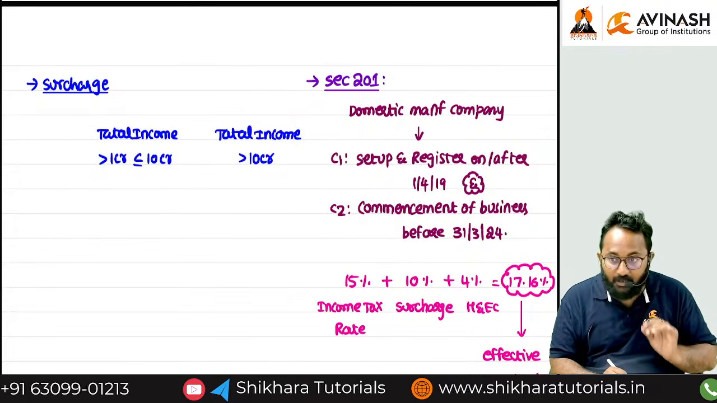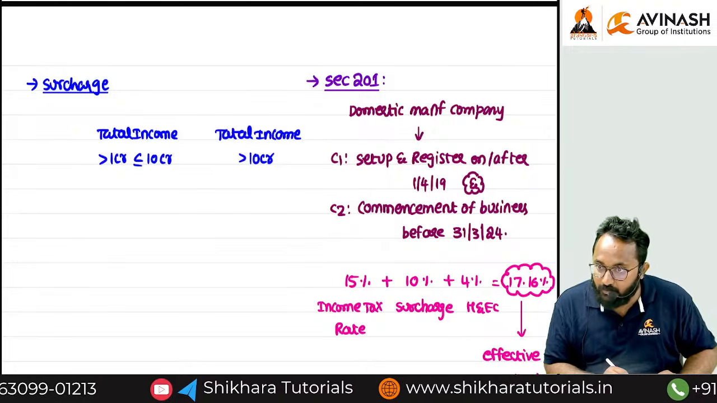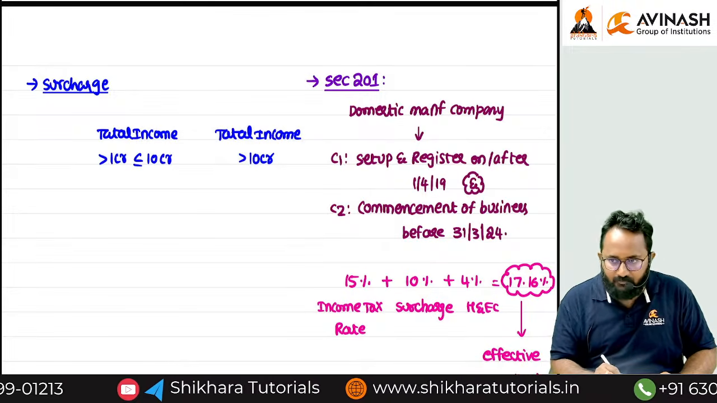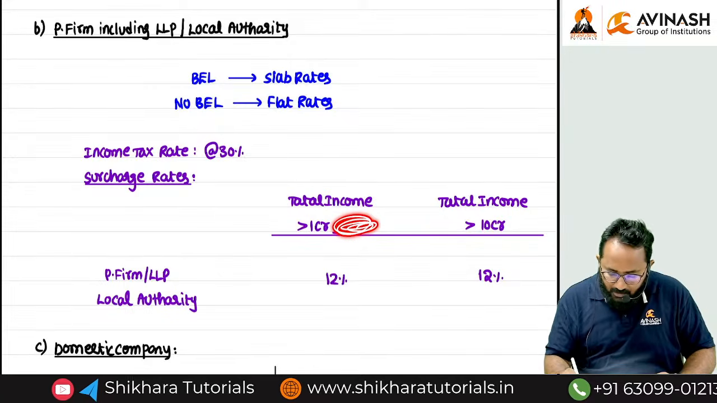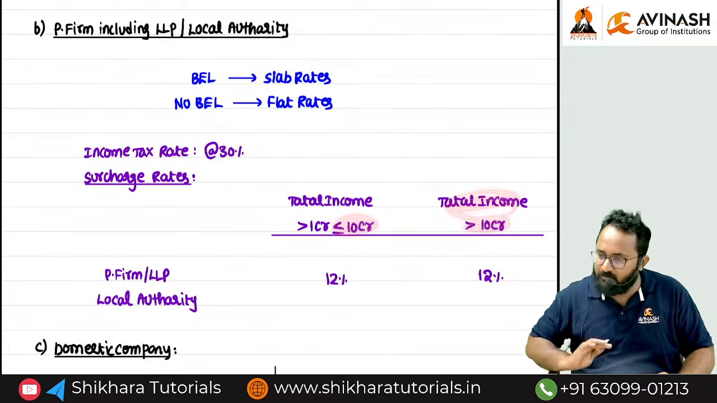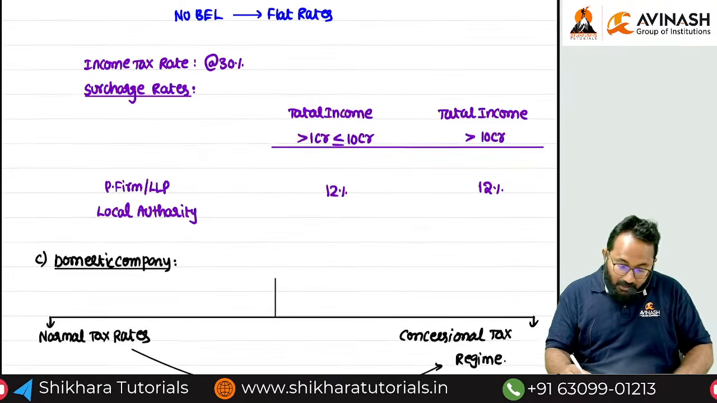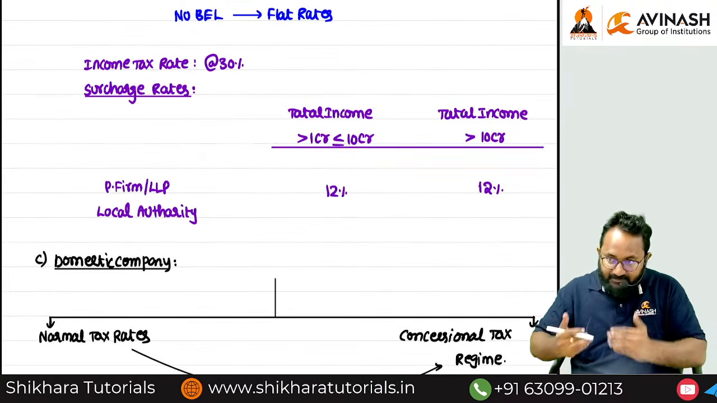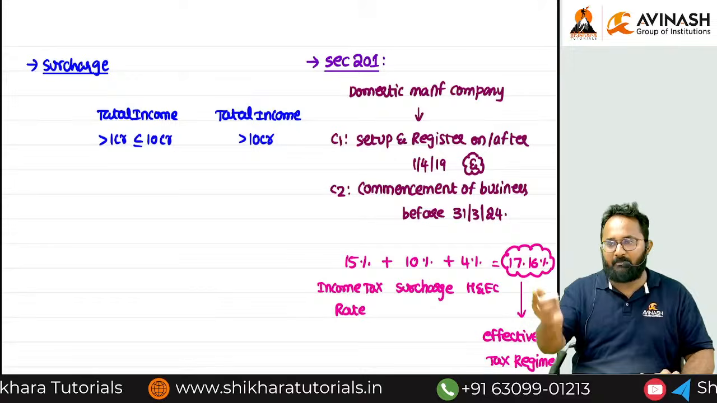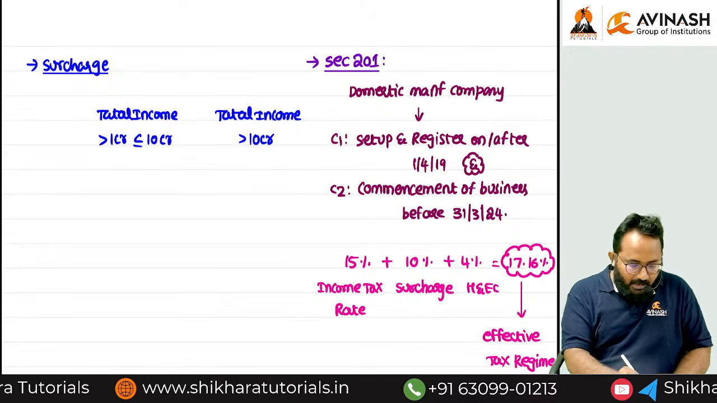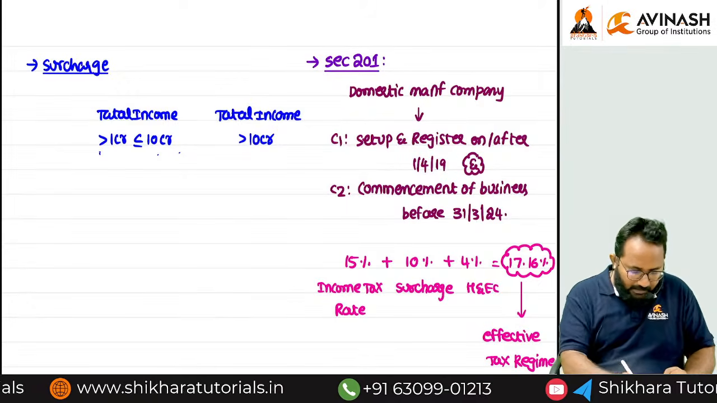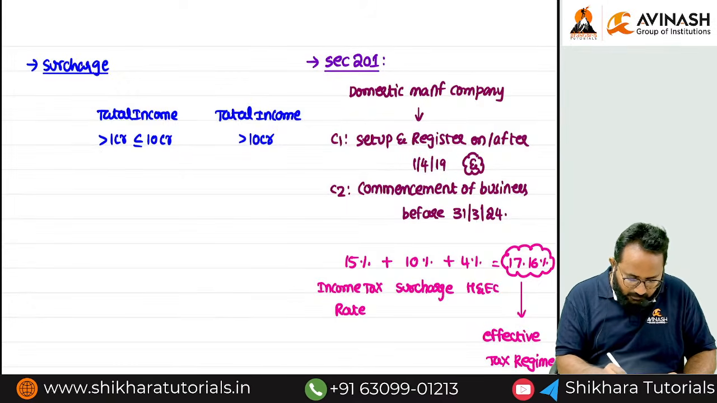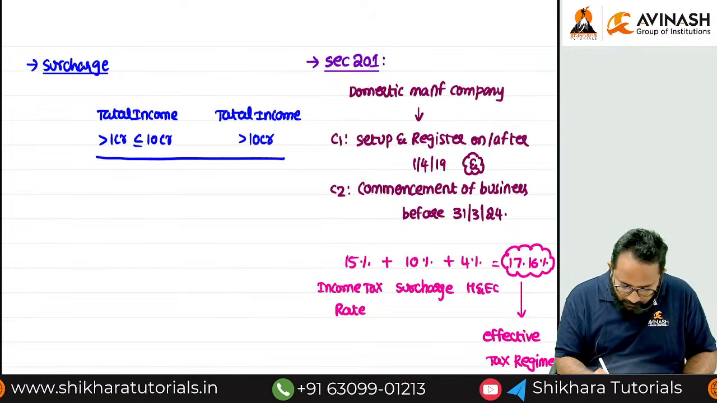Sir, the same limits, be written where? Partnership firm, LLP, local authority. But we don't want to write down everything in that. Just if you write more than 1 crore, always 12%. But in order to compare with the domestic company, I am maintaining the same presentation. More than 1 crore, less than 10 crore, as well as more than. Listen carefully.